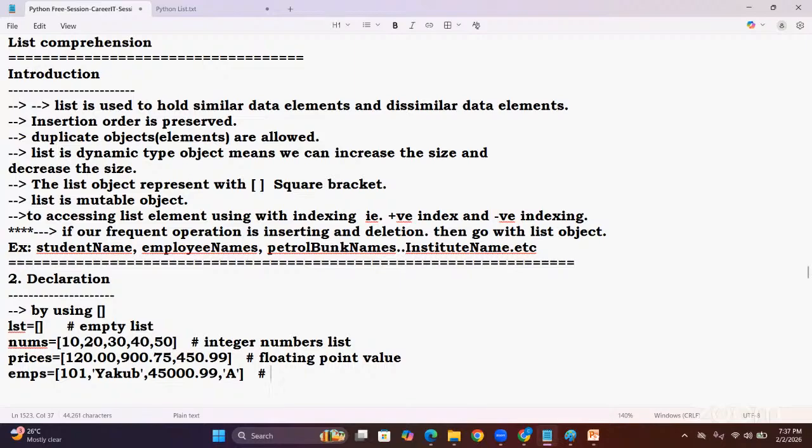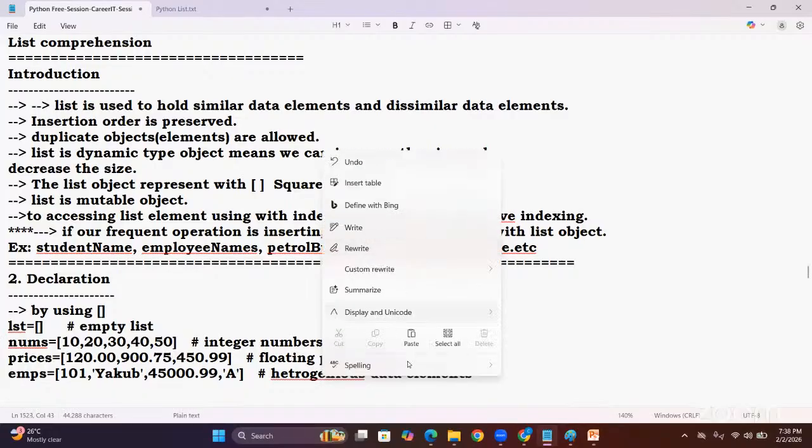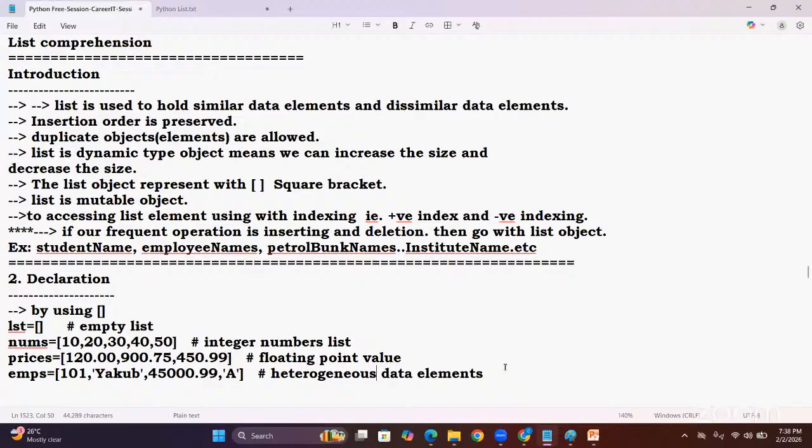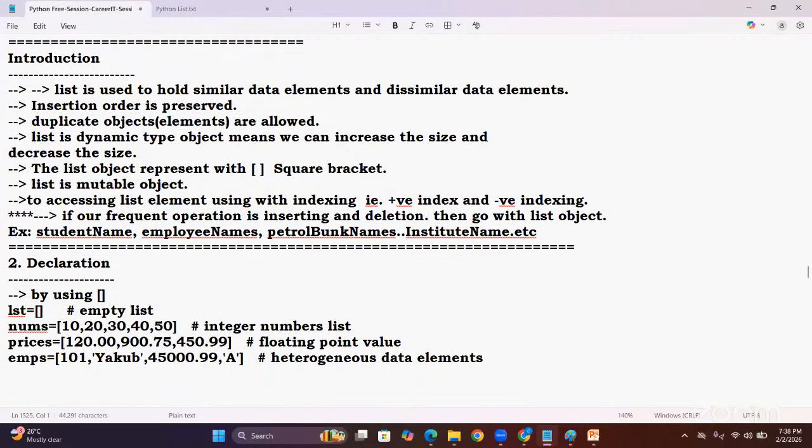This is called heterogeneous data elements. So nums and prices are homogeneous data elements, and this is heterogeneous data. Like this, we can declare the list object, guys. Clear? Guys, are you there? Need your response, please.